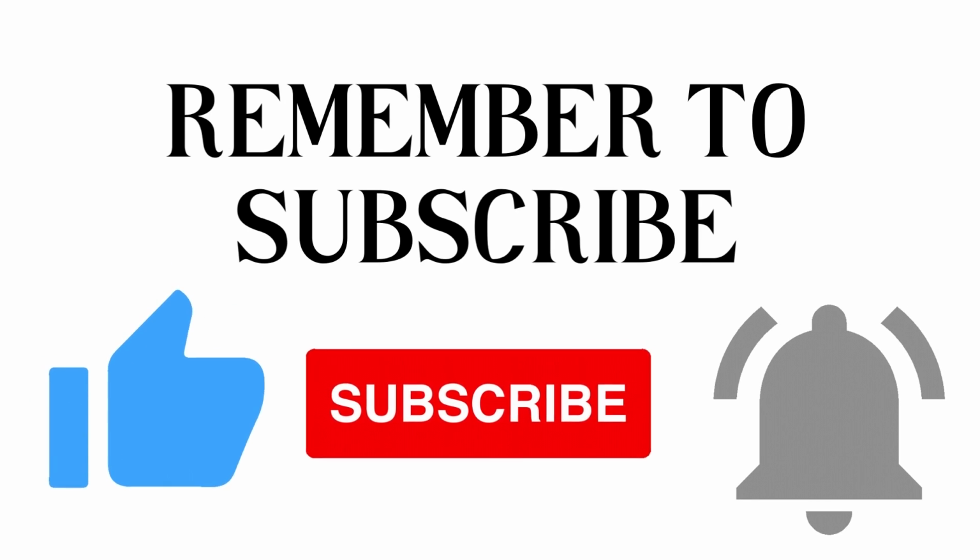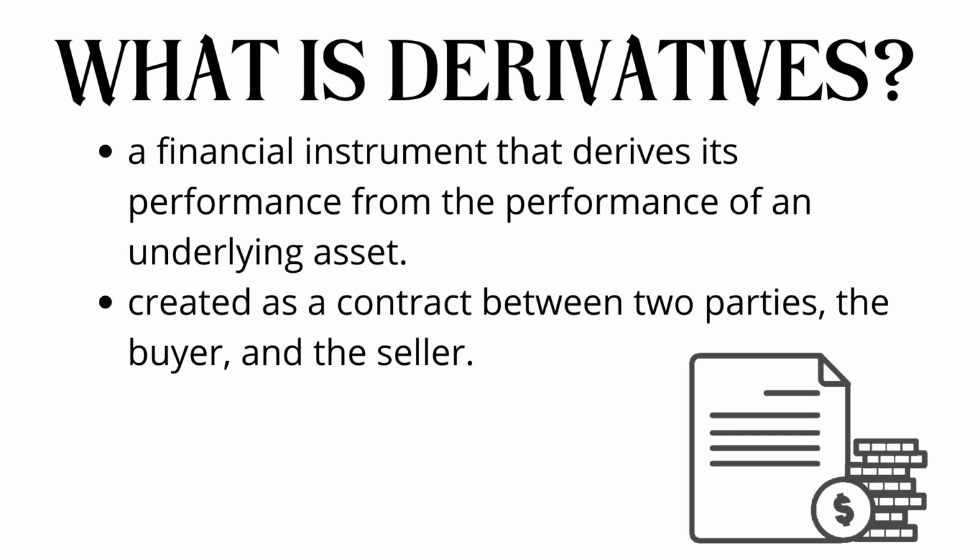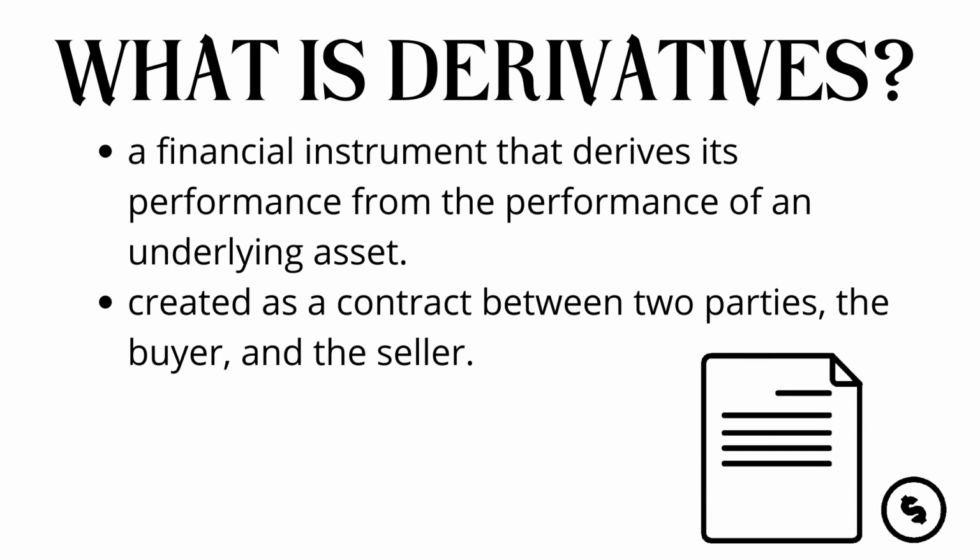This video is going to talk about derivatives. What is a derivative? A derivative is a financial instrument that derives its performance from the performance of an underlying asset. A derivative is created as a contract between two parties, the buyer and the seller.